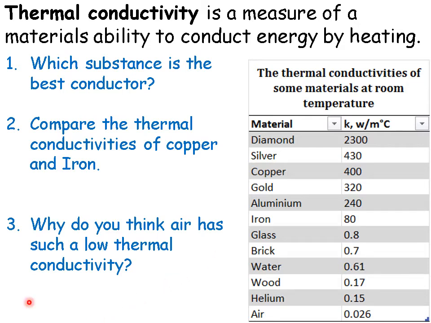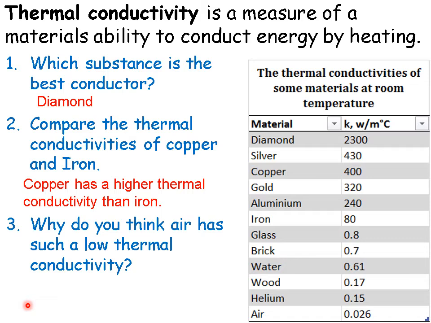Okay, so hopefully you've paused the video and had a go at answering the questions. For question 1, which substance is the best conductor? The answer is diamond, because it's got the highest thermal conductivity, and they're quite conveniently put in order here. Compare the thermal conductivities for copper and iron. Well, copper here is 400 and iron is 80. So the answer is simply that copper has a higher thermal conductivity than iron.